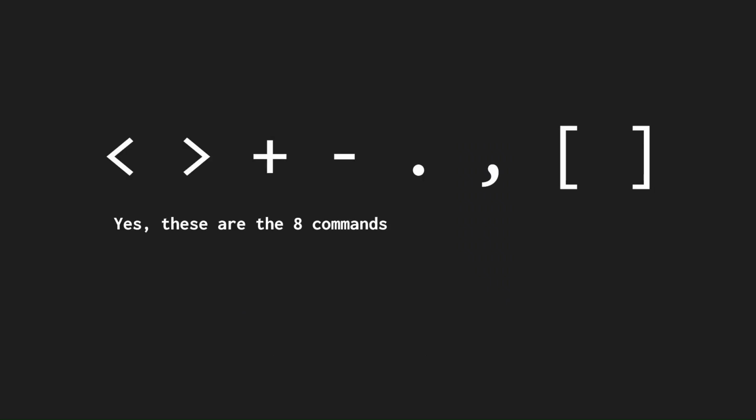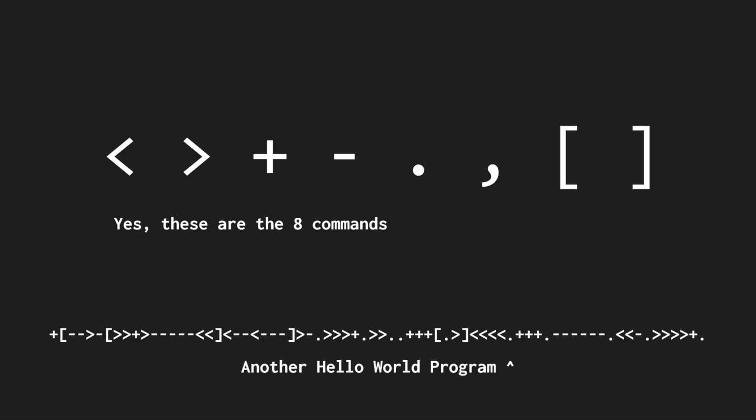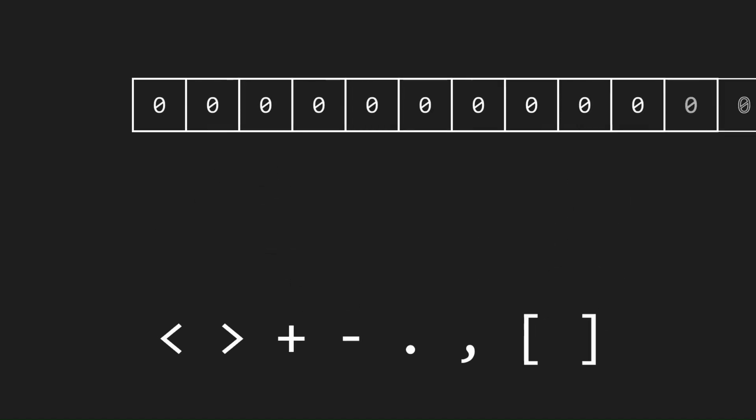Let's start with Brainfuck. As I said before, it's the easiest language to understand and the hardest language to use. The thing is, with only 8 commands, it really is beautifully simple, and yet that simplicity is what makes it so difficult to work with. Here's how it works. You've got an infinite array of 8-bit cells, a single pointer, and those 8 commands.